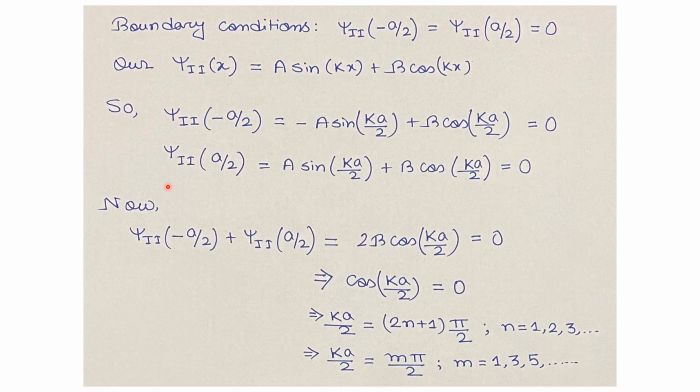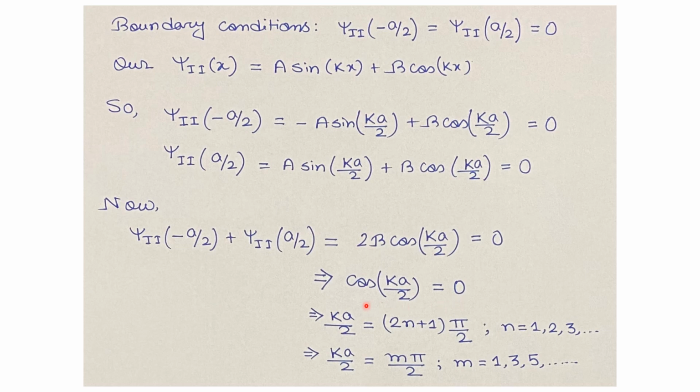So we have these two equations now. First, we will add these two equations. So we get psi 2 at x equals minus a by 2 plus psi 2 at x equals a by 2 equals 2B times cos ka by 2 equals 0. So we have cos ka by 2 equals 0.